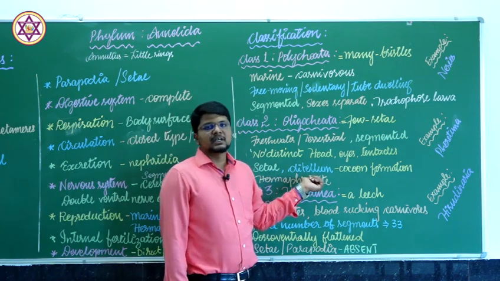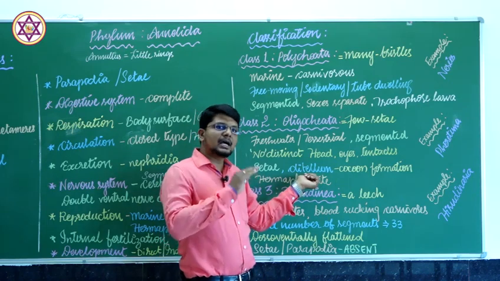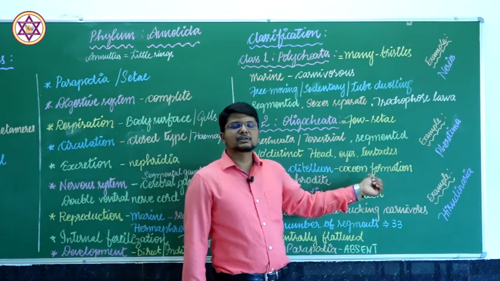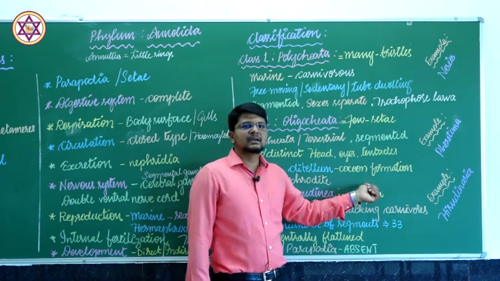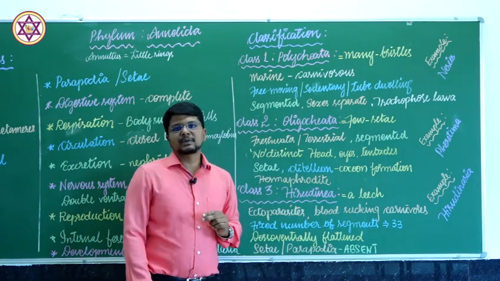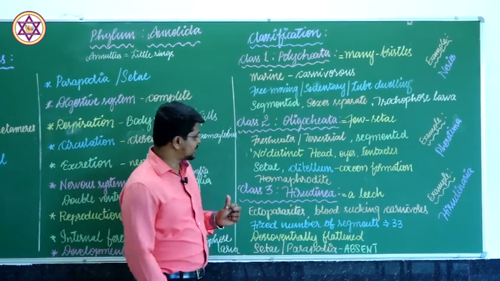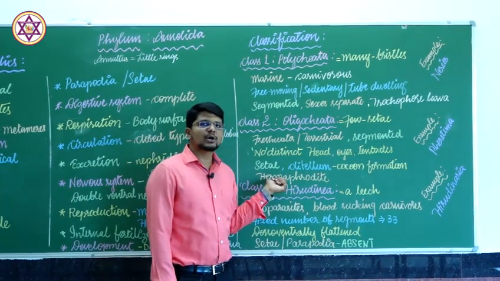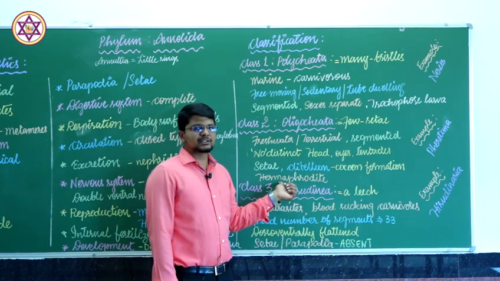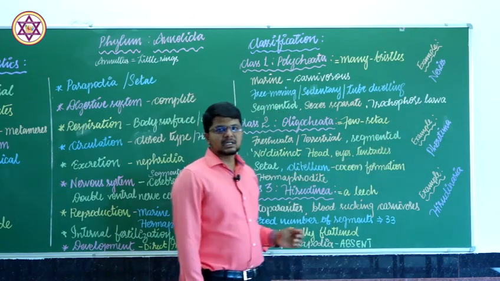Clitellum is present. As in the case of earthworm, from the 14th to 16th segment there is a muscular structure known as clitellum, which is meant for cocoon formation. During egg laying, they form a cocoon inside which they lay the eggs. For that, the clitellum is glandular in function, which secretes some mucin, a gel-like structure. This group of animals are hermaphrodites, which means that in a single individual there are male and female structures present. The best example is Pheretima, which is nothing but earthworm.